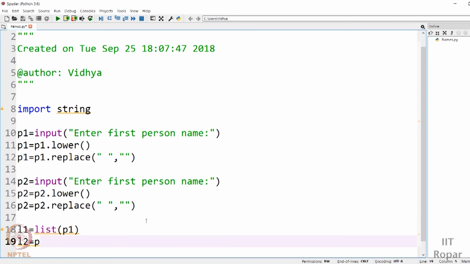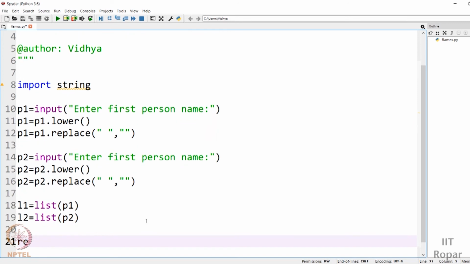What should we do? We should remove the matching letter from list 1 and list 2. You have to remove this matching letter. So this is what you want to do now. It's not just one letter, there may be multiple letters, so this has to run inside a loop. Just give a pause here and think how you can do it. This requires some amount of logical thinking to get it perfect. So pause here for some time and think. We'll see how this functionality can be implemented in the next video.